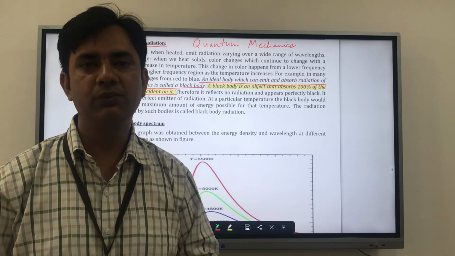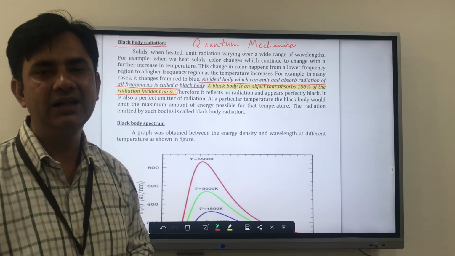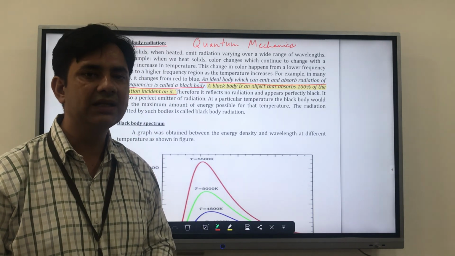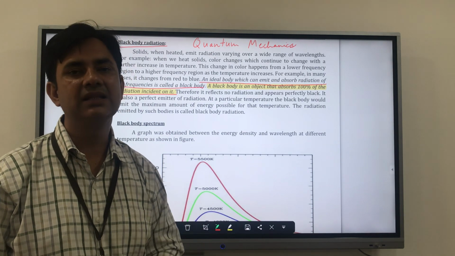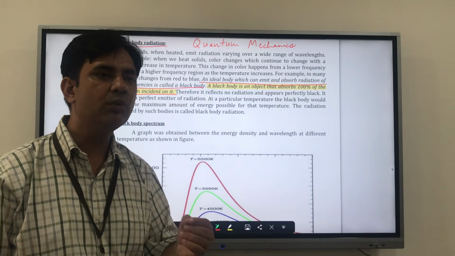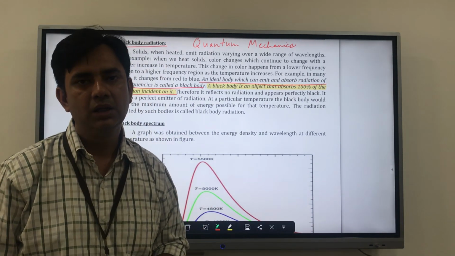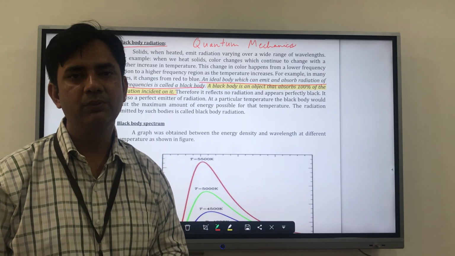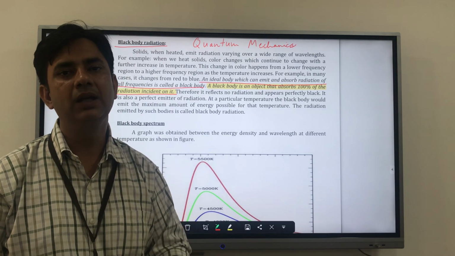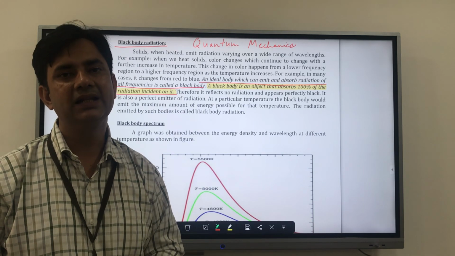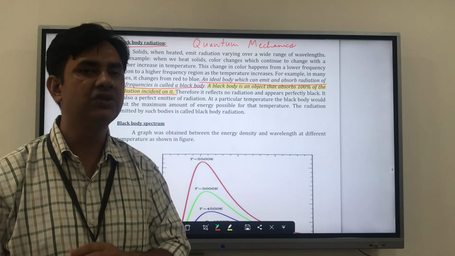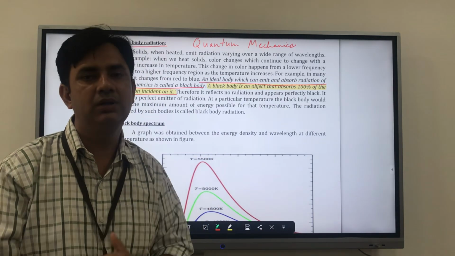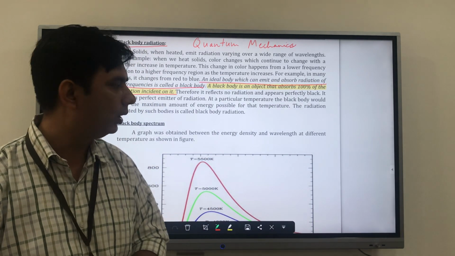The first question which arises in our mind is whether an ideal black body exists or not, and the answer is no, because if you heat any object to a very high temperature, it will somehow radiate some type of radiation. So ideally we don't have a perfect black body, but we can create one.